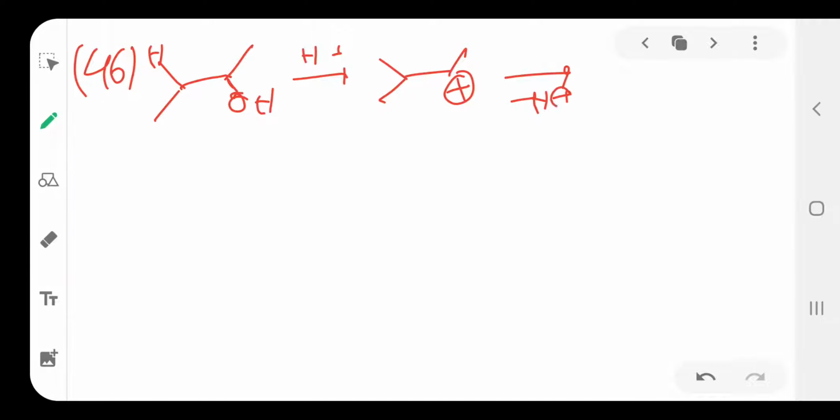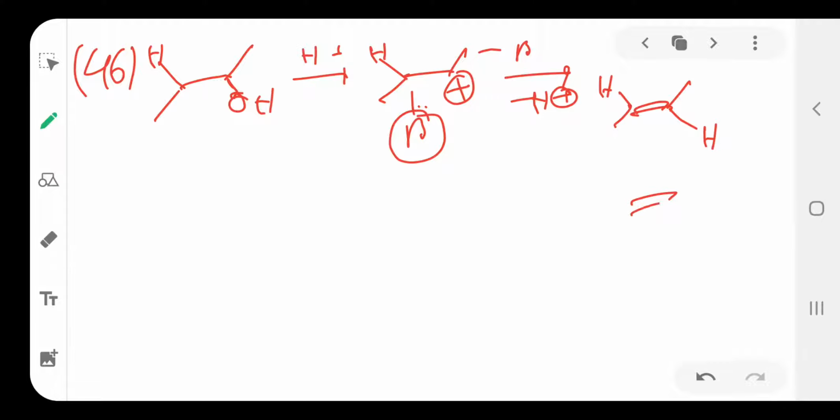Then H plus is removed from a beta carbon. This is also a beta carbon, and this is also a beta carbon. If H plus is removed from this one beta carbon, then a double bond is formed between these two carbons. So here, cis and trans are one product, and cis is another product.